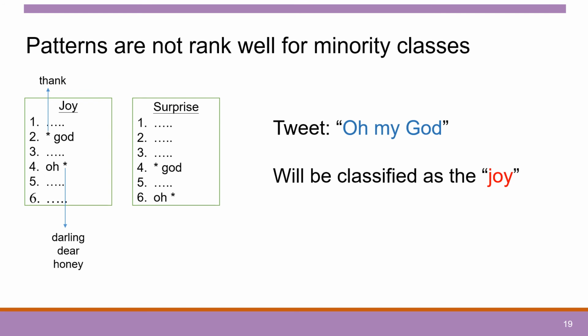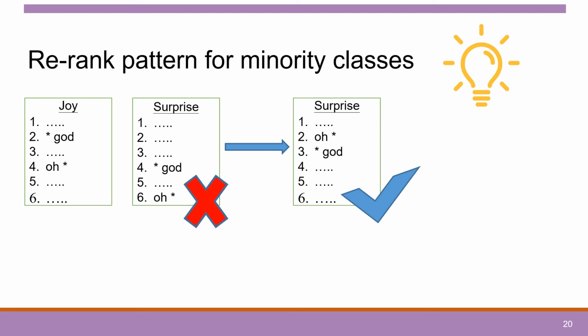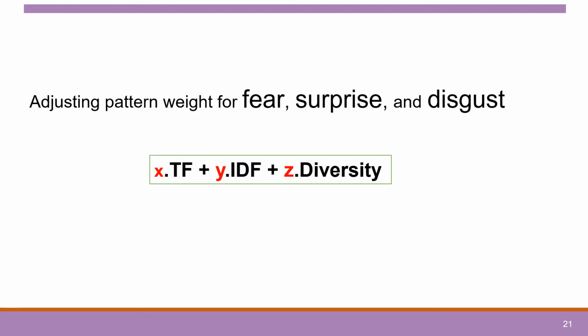Why do minority classes have low performance? Because patterns are not ranked well for minority classes. It will produce misclassification. The idea is we re-rank the patterns for minority classes to get an appropriate ranking of patterns. We will adjust the pattern weight, especially for fear, surprise, and disgust, by using variables X, Y, Z to change the values of TF, IDF, and diversity.